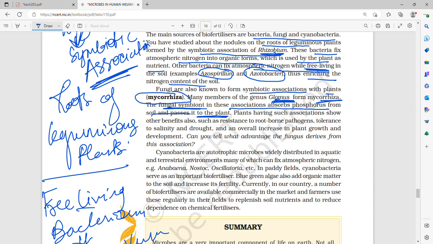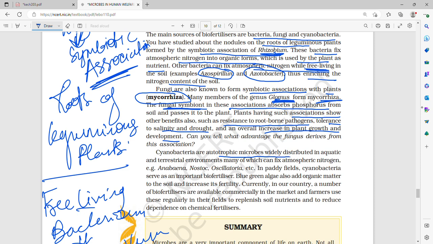The fungal symbiont, what does it do? It absorbs phosphorus from the soil and passes it to the plant. Plants having such associations, phycobiont and mycobiont, we had read in plant kingdom and biological classification. Plants having such association show other benefits also, such as resistance to root-borne pathogens, tolerance to salinity and drought, and an overall increase in plant growth and development.